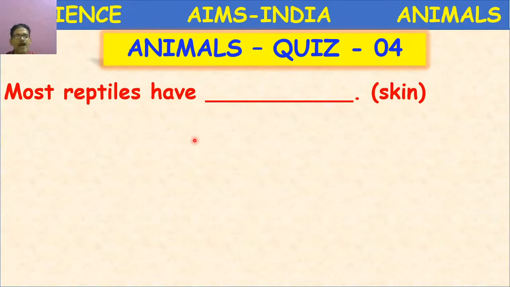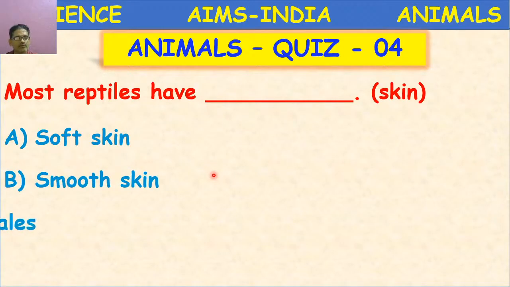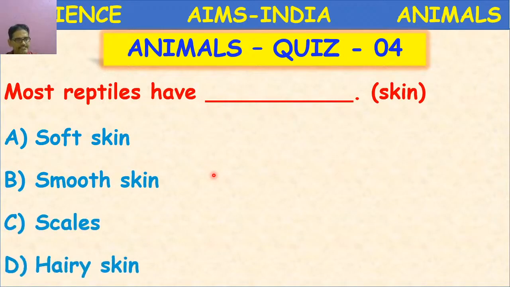Most reptiles have dash skin: soft skin, smooth skin, scales, hairy skin. Most reptiles live on land, and in desert conditions they can also survive. So their skin is, yes, very good, scaly.